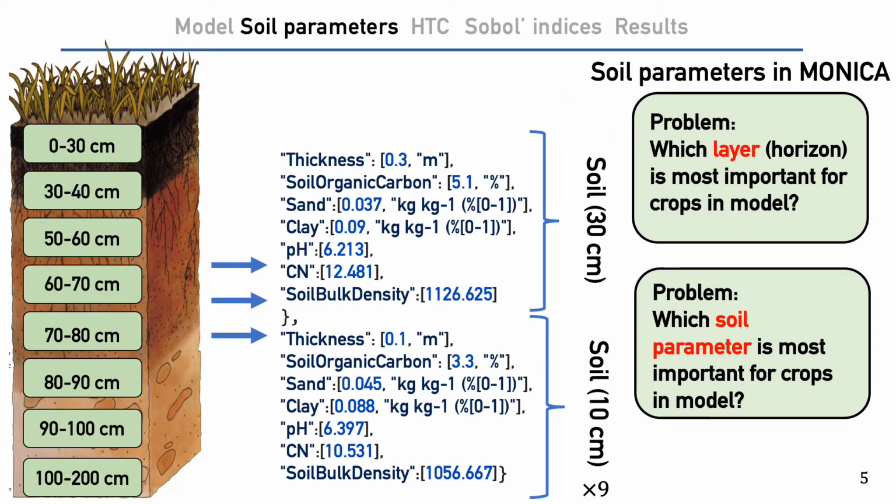One of the main parts of the model is the soil model. In the model, the soil block is defined as a setup of layers with different thicknesses. The total depth is 2 meters. A user can set up the depth of the layer and its main parameters. We rated the sensitivity of the model to changes in soil indicators in different layers. We are interested in, first, which layer is most important for plants, and second, which soil parameters most affect the yield of these crops.